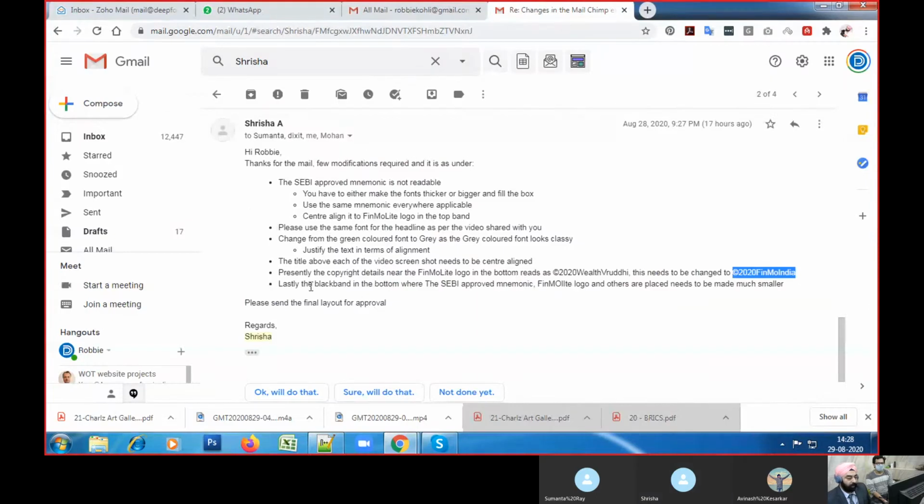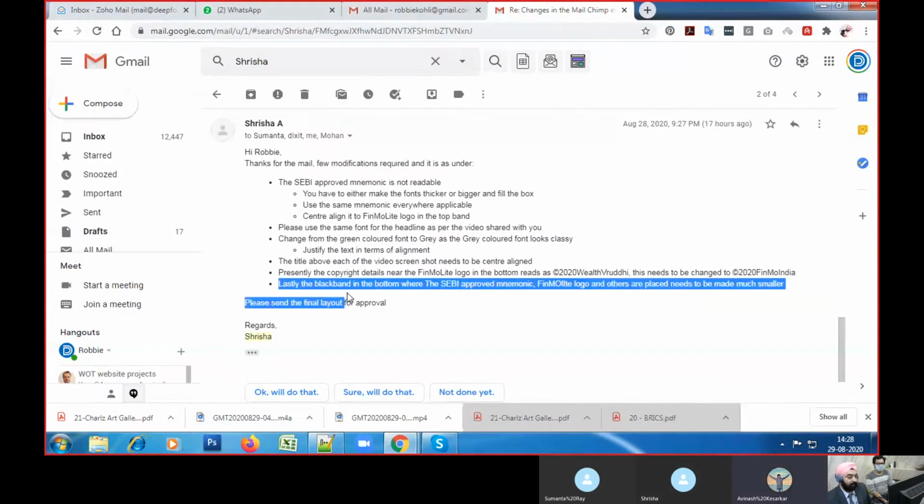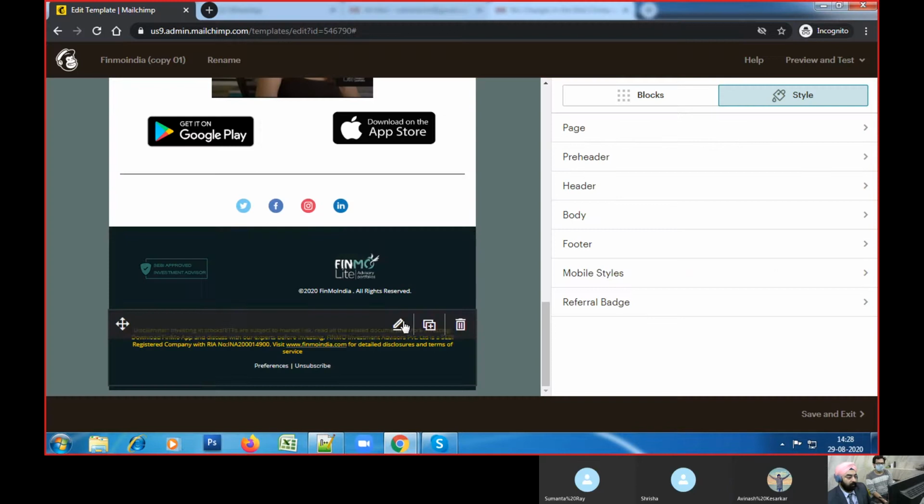And apart from that, lastly, the black band at the bottom, where the SEBI approved mnemonic and logo and others are placed, needs to be made much smaller. So we have made it smaller so that it is looking more refined and sharper now.